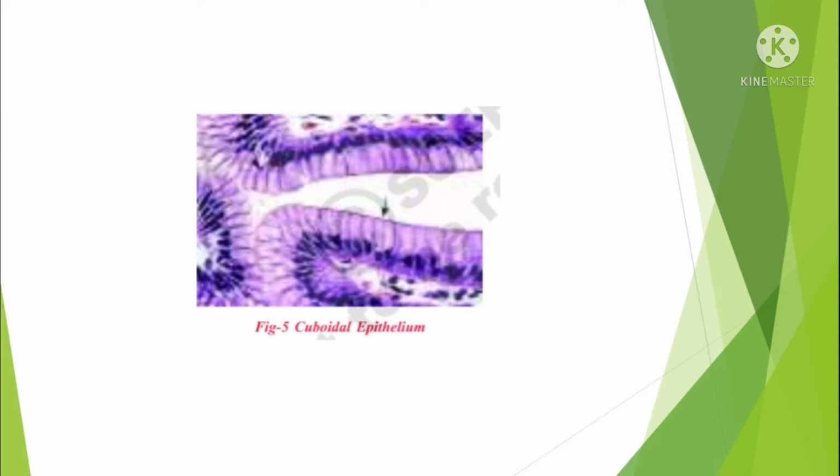Why are we saying cuboidal epithelium tissue? The cells form a cuboidal shape, which forms the lining of organs. It covers the ducts of glands and nephrons in kidneys. The main functions of cuboidal epithelium tissue are secretion and absorption.